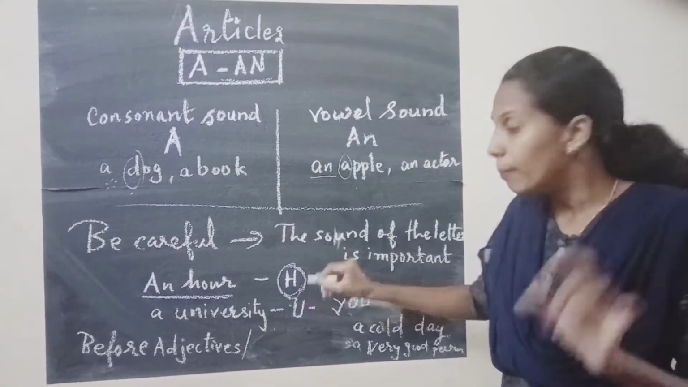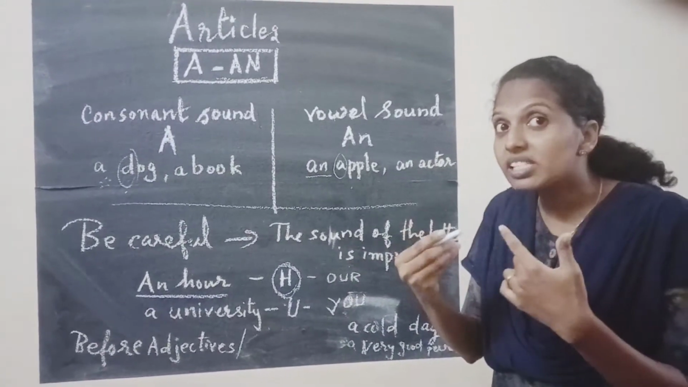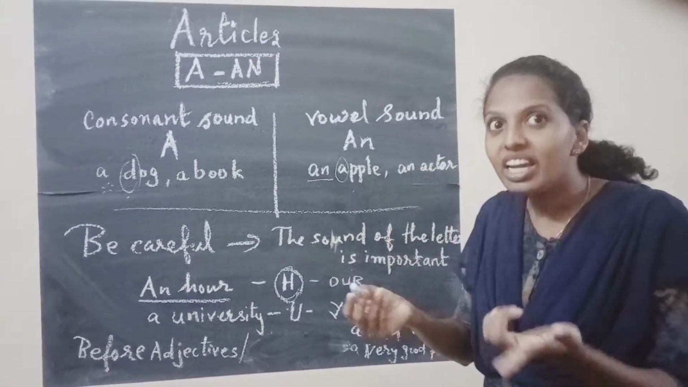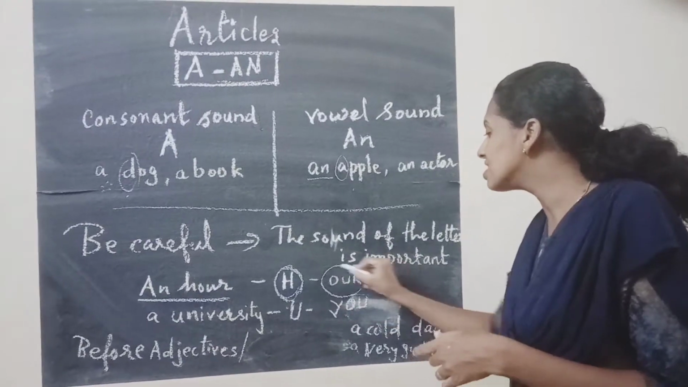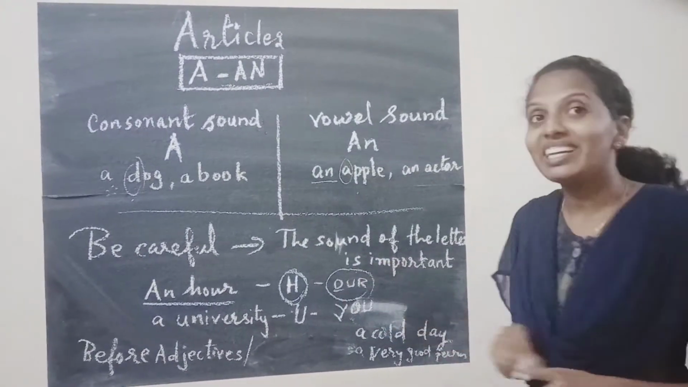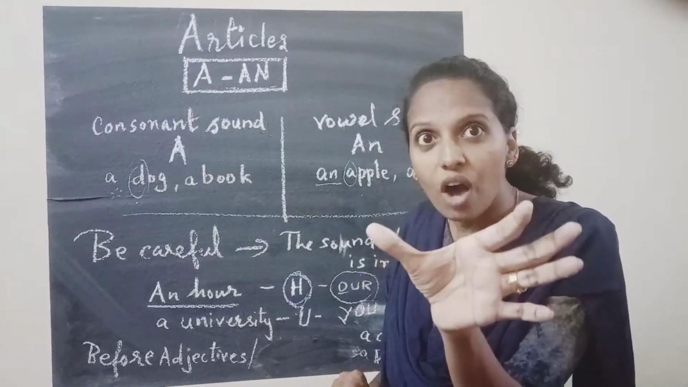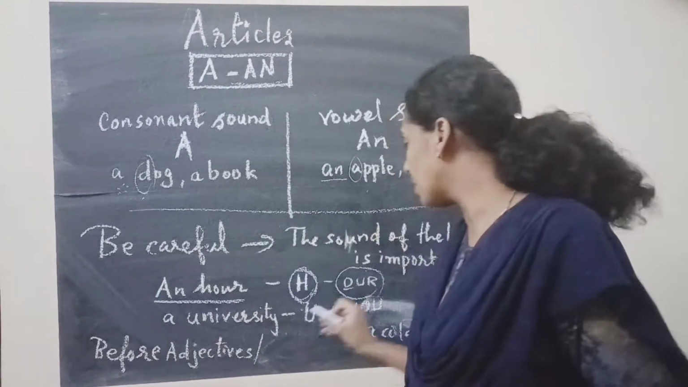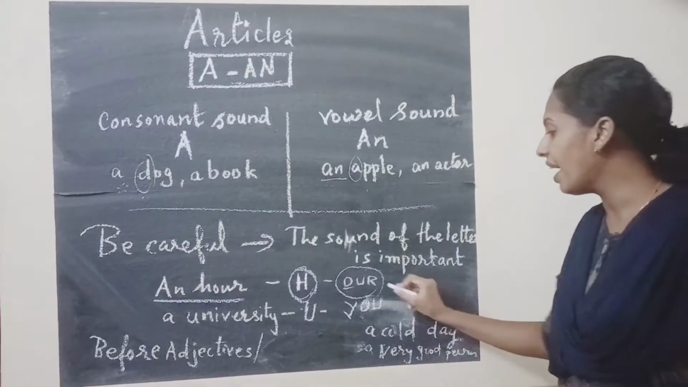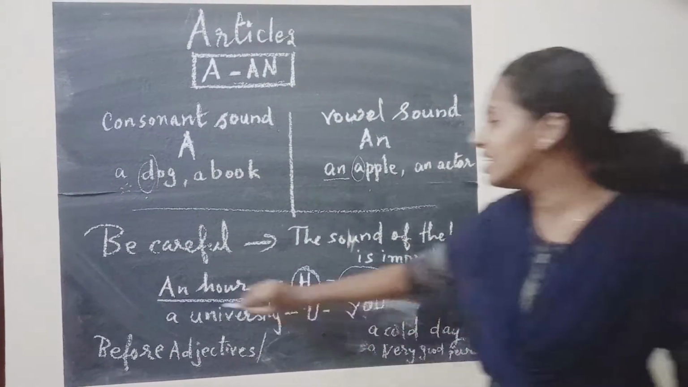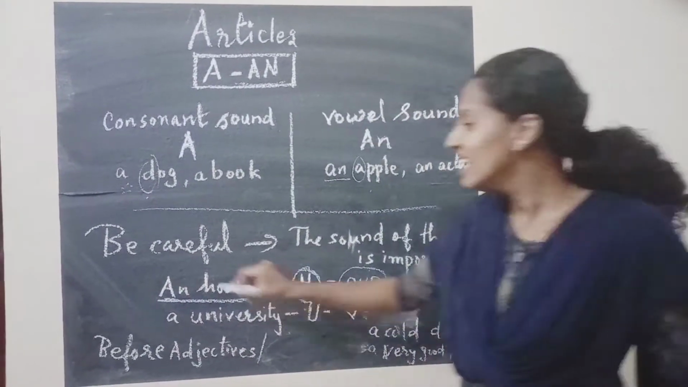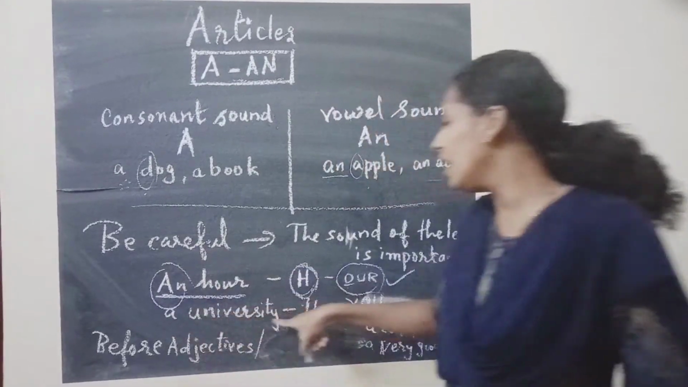Okay, so I agree. But how do we say owl, correct? O-U-R, we pronounce it like this. So the starting letter is O. The O sound comes first, correct? Owl, the sound is coming. So here we need to write, what do we have to write? An. Understand?